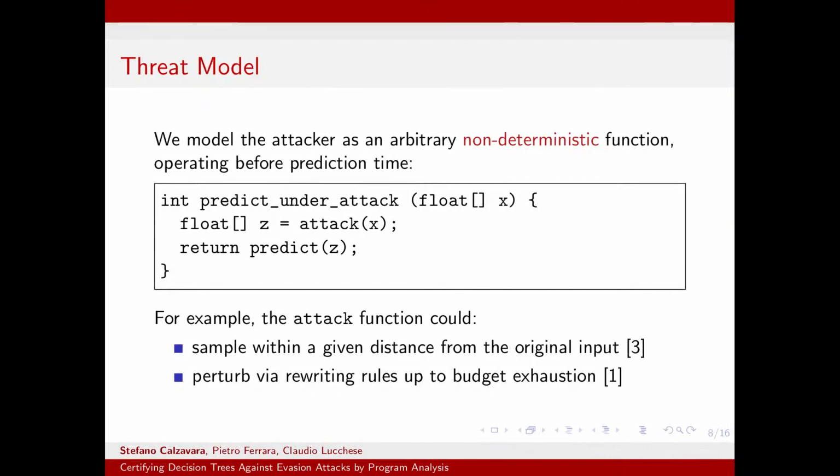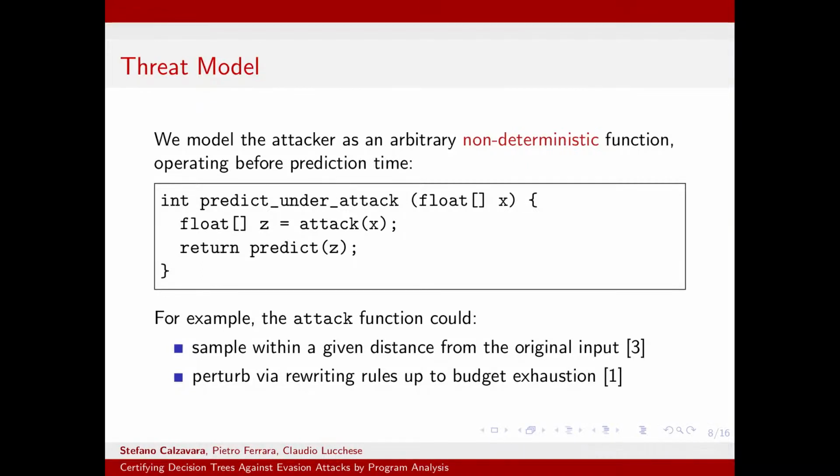And the key idea of predict under attack is that given an instance x, the first thing we do is that we call an attack function which will give us a non-deterministically chosen possible perturbation from all the possible set of perturbation by the attacker, call it z, and we return the prediction which is performed by the classifier over z.